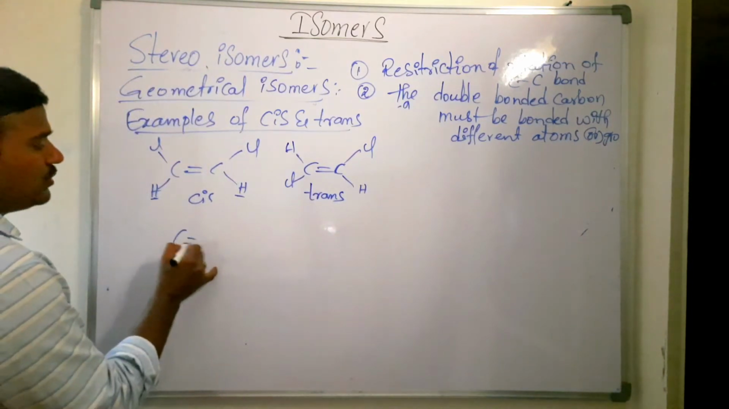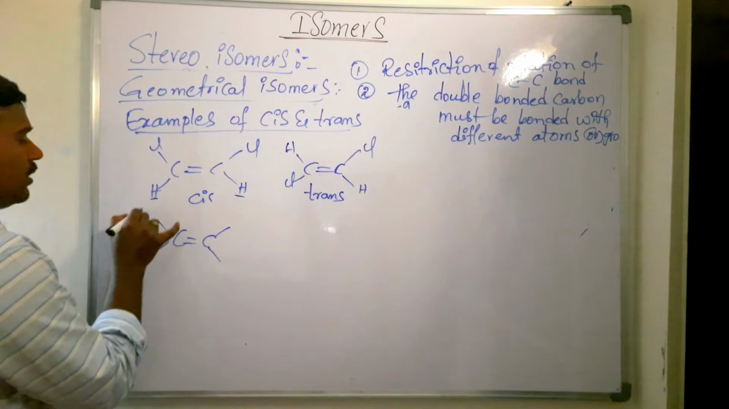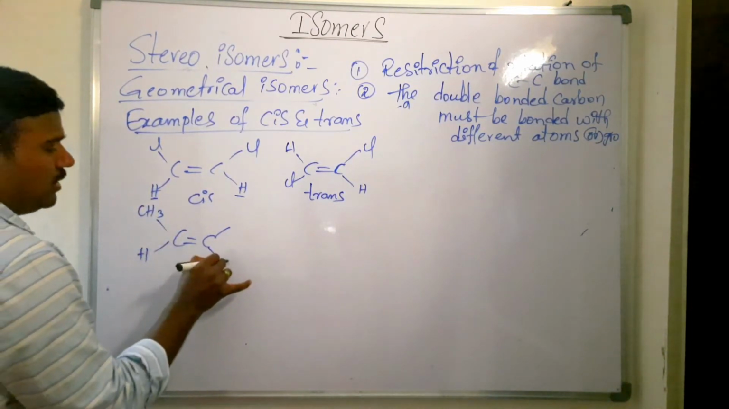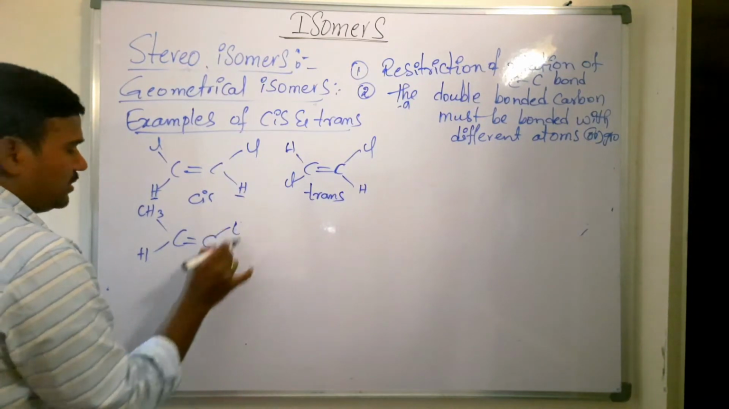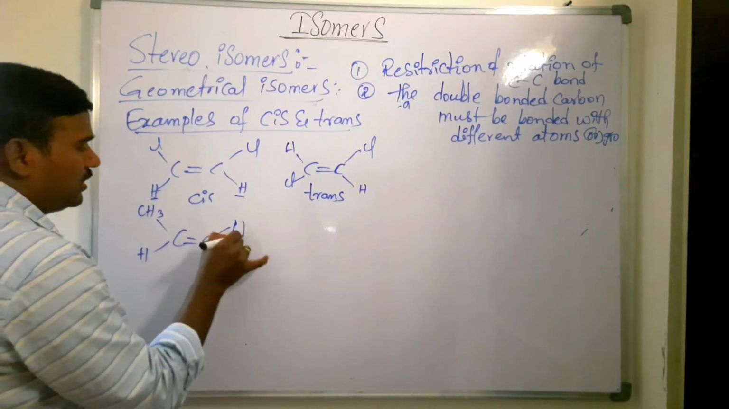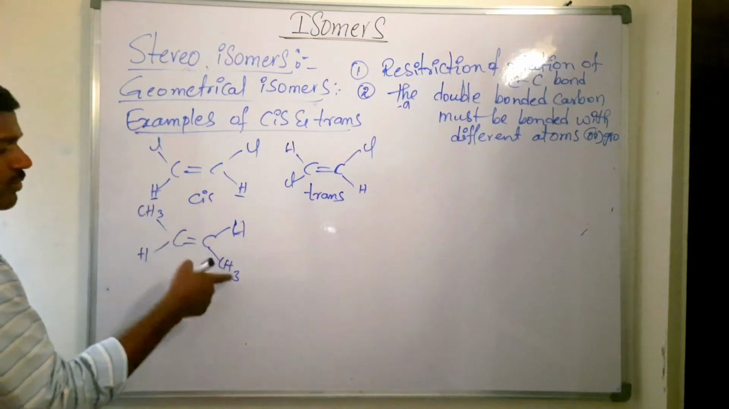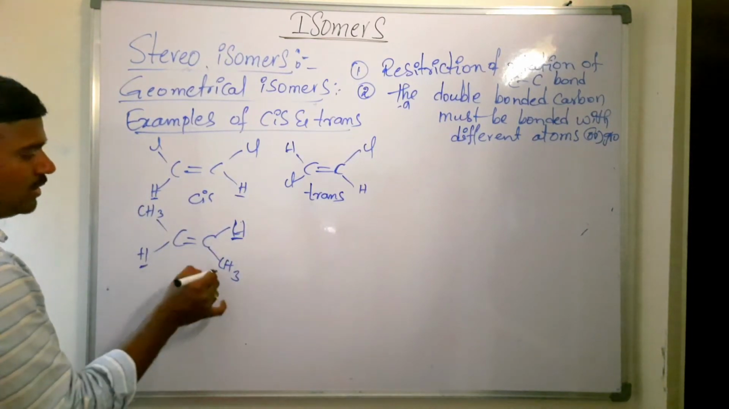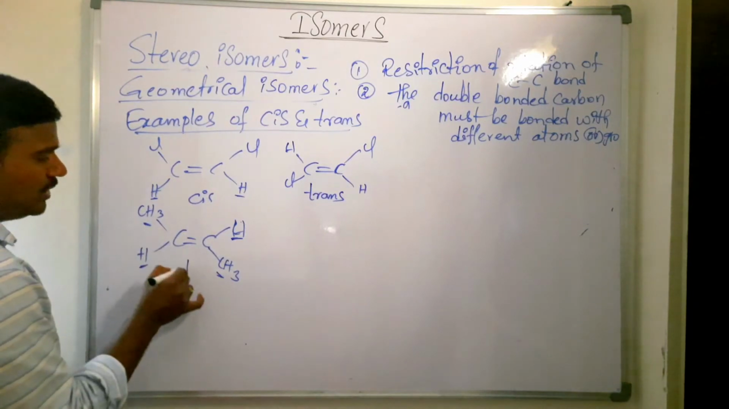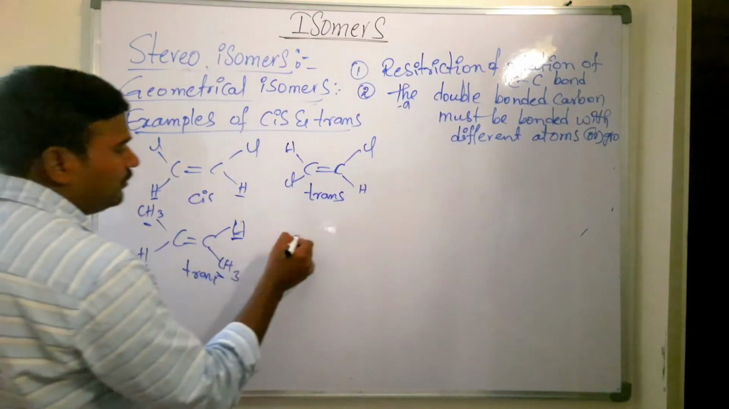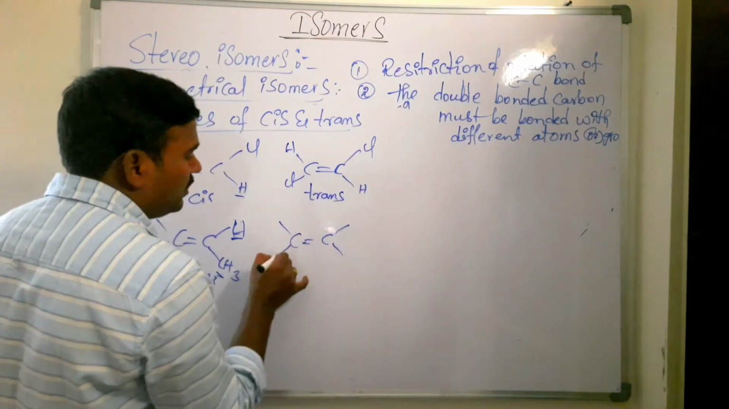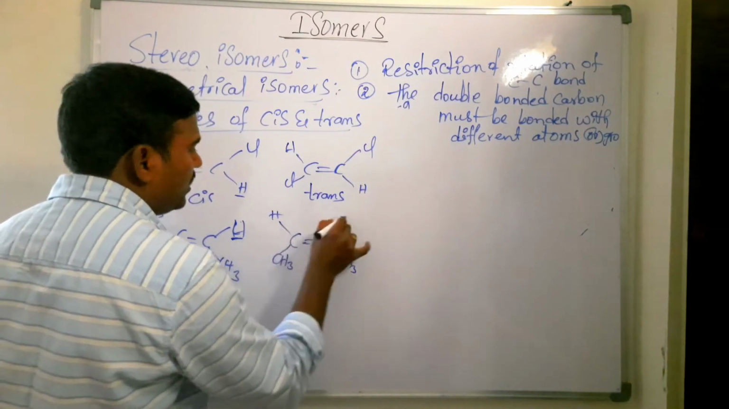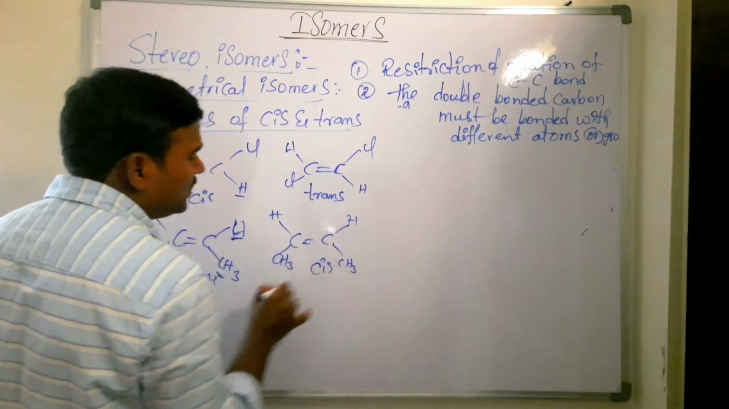Now you take cis-2-butene and trans-2-butene. Here CH3, here H, here H, here CH3. Now you see here both groups of atoms are on the opposite side. When the same type of atoms or groups are on the opposite side, then it is called trans isomer. For the cis isomer, the two methyl groups are on the same side and the two hydrogens are on the same side. Then it is called cis isomer.